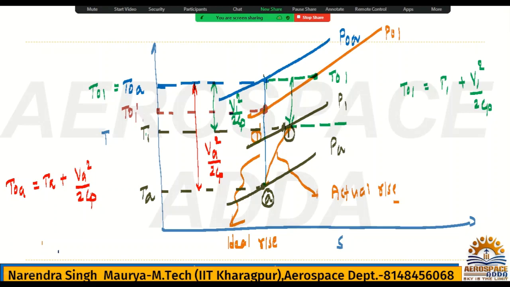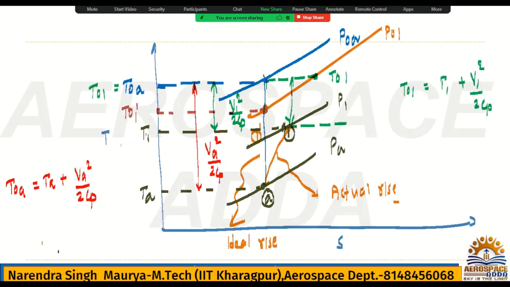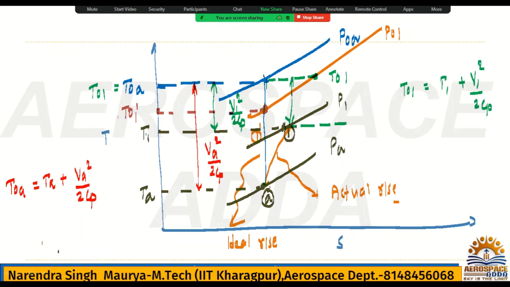Now coming to the isentropic rise in temperature. What is the isentropic rise in temperature? Check. Here temperature is TA and here temperature. I will connect this line in a very proper way. See, this is the T01 dash and TA. This is what? The isentropic rise in temperature. What is the actual rise in temperature? The actual rise is this one, T01, the actual temperature.